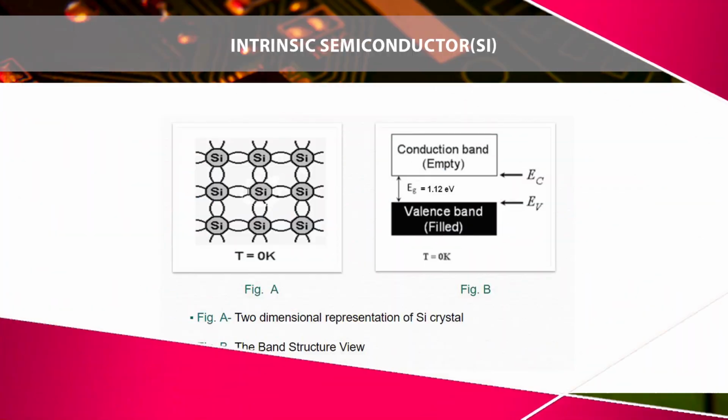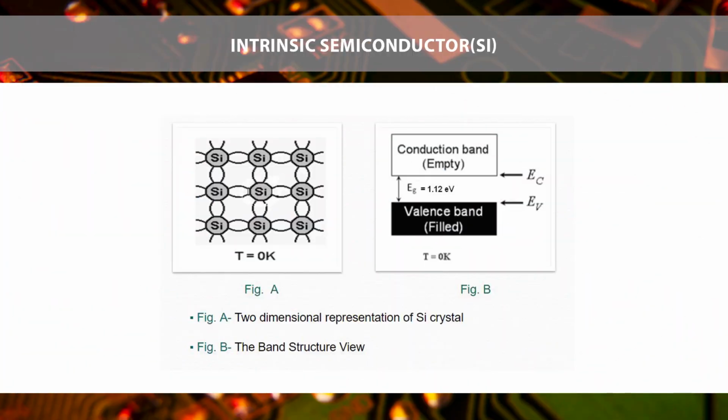That means we have a pure kind of semiconductor, to which we haven't yet added any impurity. In this image we can see pure silicon material. Another image shows the conduction band and valence band and the empty space between them known as the energy gap. That value is 1.1 electron volts.